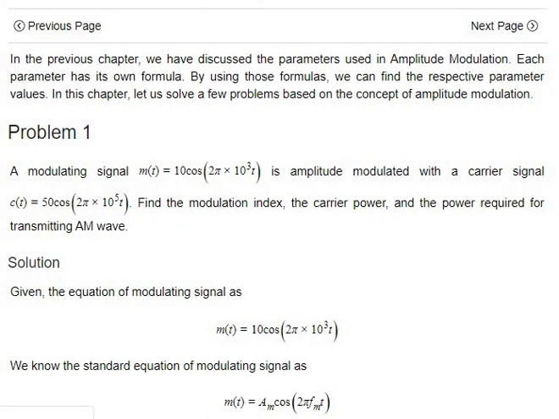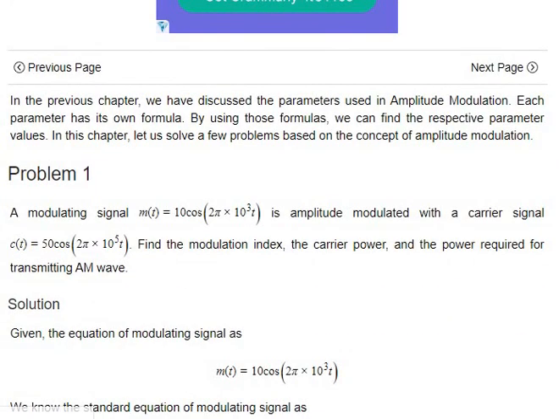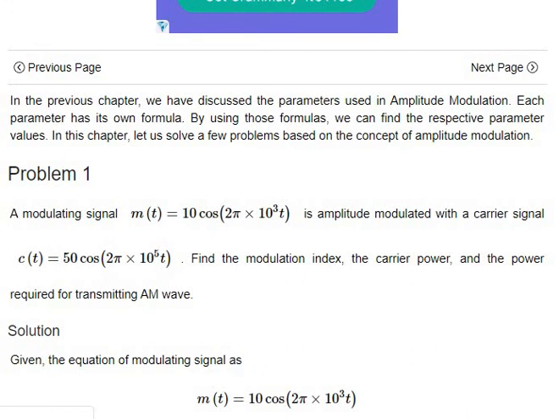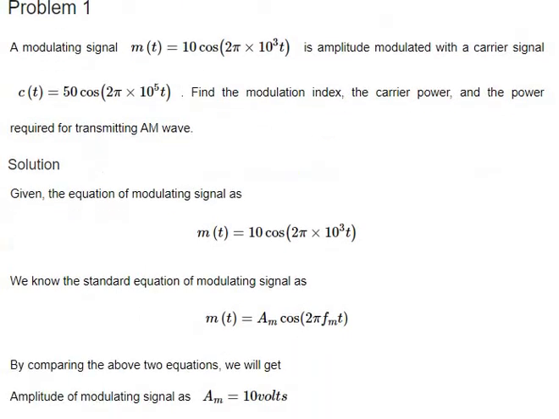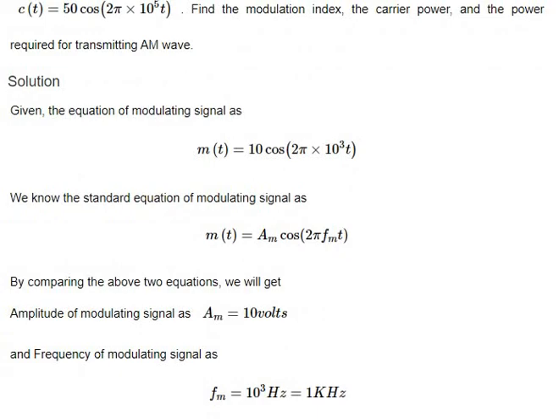And here we'll do one thing. M of t signal is 10 cos 2 pi fm t. That means Am is 10 and fm is 10 to the power of 3. We got it here. And c of t is 50 cos, so Ac is 50 and fc is 10 to the power of 5. Find the modulation index. What's the formula for modulation index? Am by Ac.